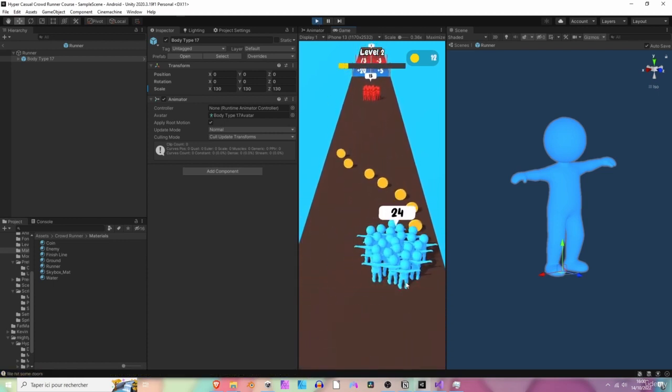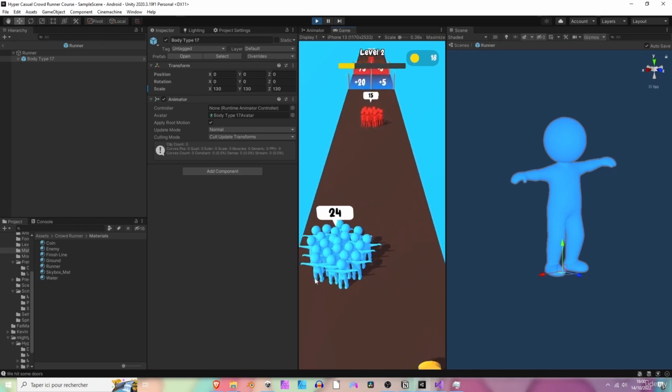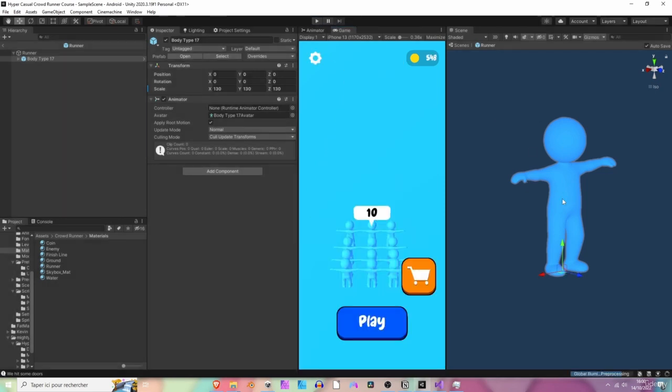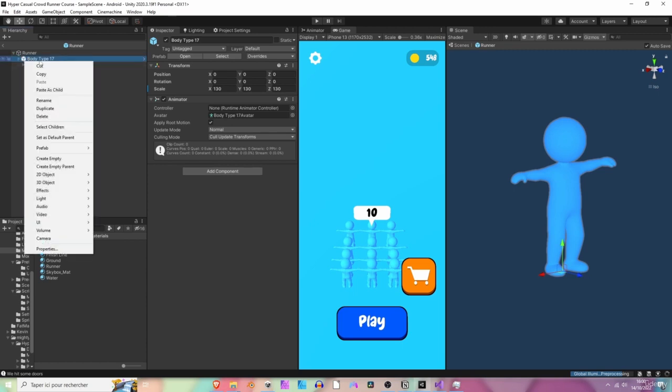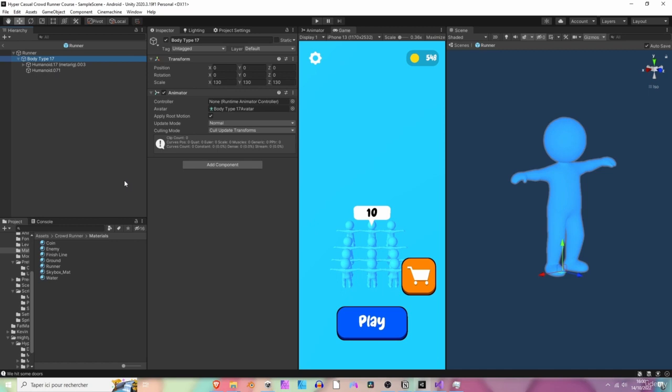We are going to have an animation issue, and that's not what we want. Let's add some animations to this guy. Okay, so let's first right-click, select prefab, and unpack the prefab because we don't want to change the prefab's values or data, okay? After that, we are going to create a new animator that we will attach to this guy and will control the animations, okay?